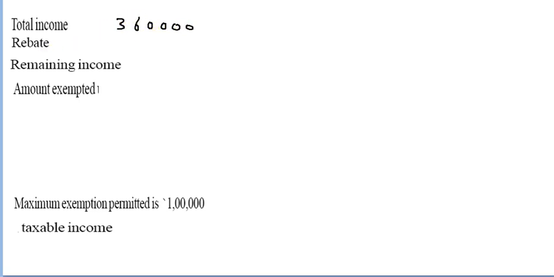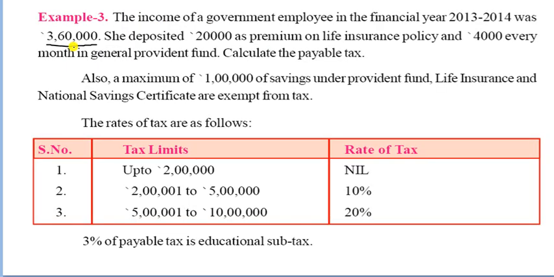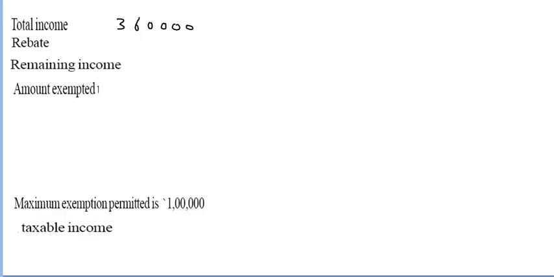Now, there is no rebate because she did not donate to any relief fund or any trust. So there is no relief, so you can say the rebate is 0. Now the remaining income is 3,60,000.